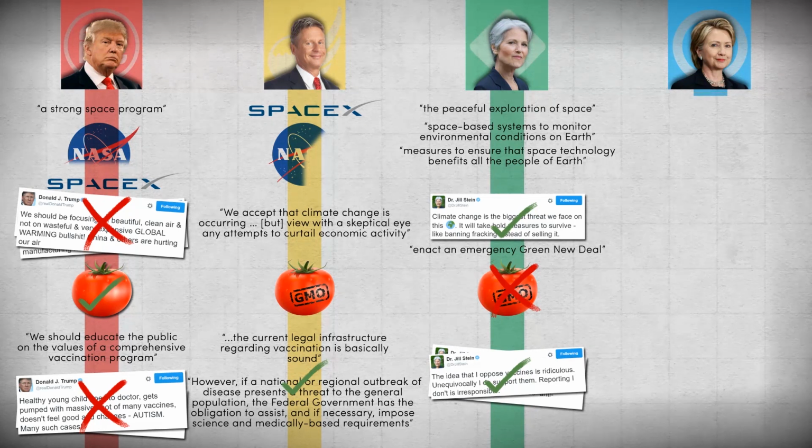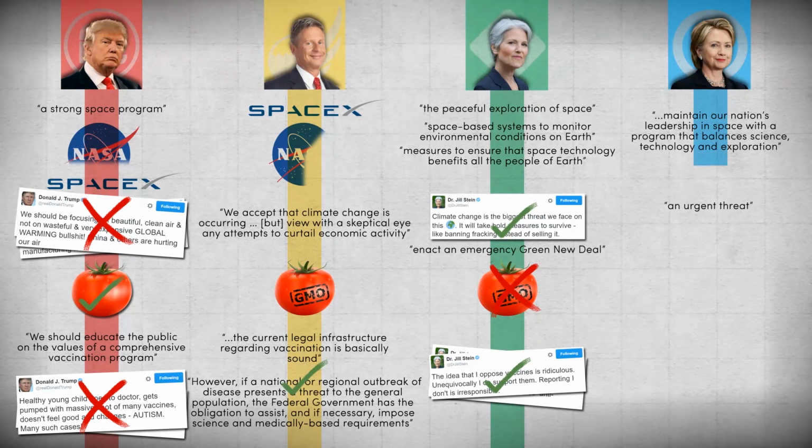Clinton says she will, quote, maintain our nation's leadership in space with a program that balances science, technology, and exploration, citing Earth systems monitoring and robotic exploration as priorities. She calls climate change an urgent threat and a defining challenge of our time, and has said she will build on recent progress and continue to slash greenhouse gas pollution. Her targets of 50% renewable power generation by 2026 and reducing American oil consumption by 1/3 are primarily driven through pollution standards and tax incentives.